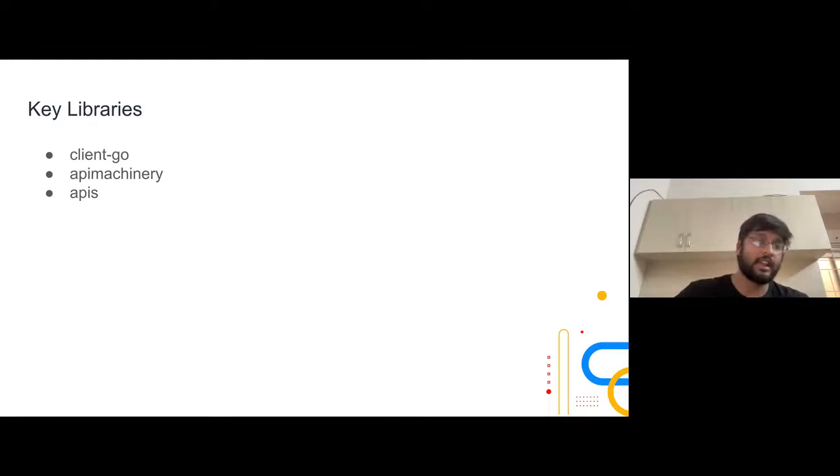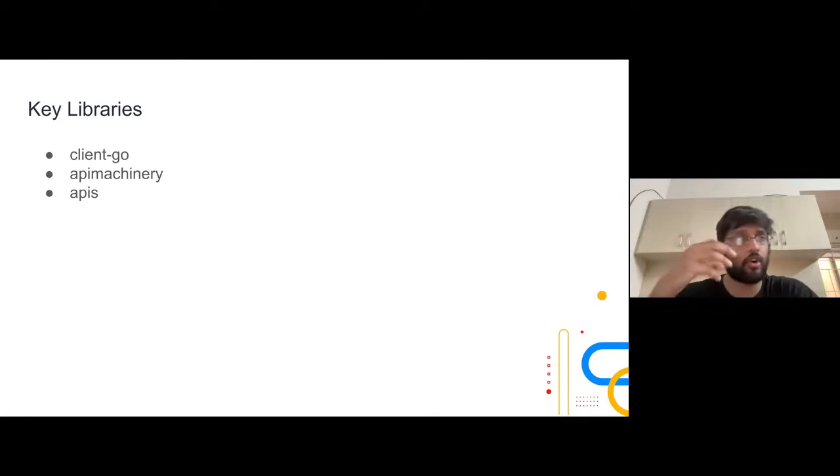Before we go there, let's talk about some of the key libraries that are going to be used. Kubernetes has a lot of libraries that it has exposed. The kubectl command line tool also uses these libraries in the backend. What we are doing is we are not using kubectl, we are using these libraries directly. So client-go is the most important library, because it defines the Kubernetes client, and all of the different methods and everything.